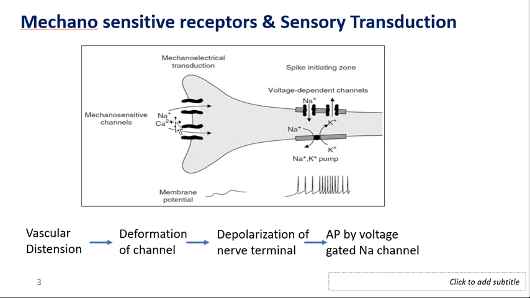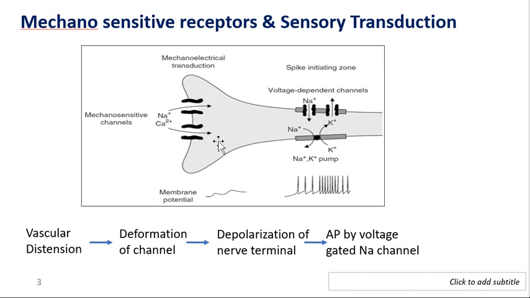So we'll see how an increase in BP leads to nerve stimulation, right? This part is the lumen of the carotid sinus. Whenever there is a BP increase, there will be more blood in the sinuses, which is going to stretch the vessels, and this stretch leads to opening of channels. So there is cationic influx. This cationic influx changes the membrane potential toward a positive state, that is called depolarization.